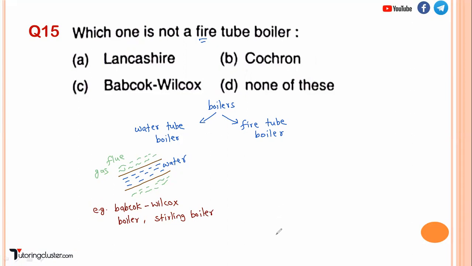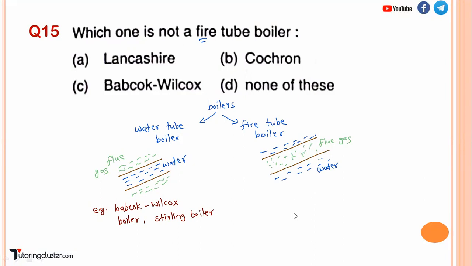Now, the reverse of this. Let's say inside the tube you have flue gases, and water is surrounding it. So the flue gases will be inside the tube, that's why it is called a fire tube boiler.